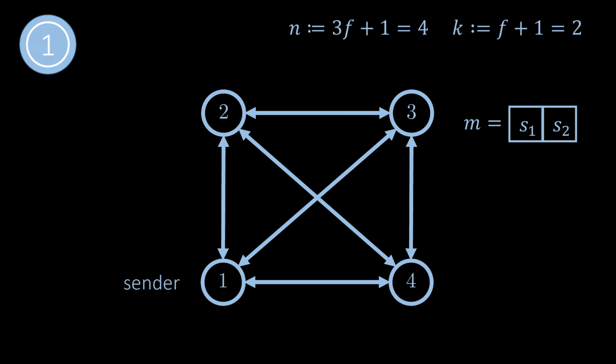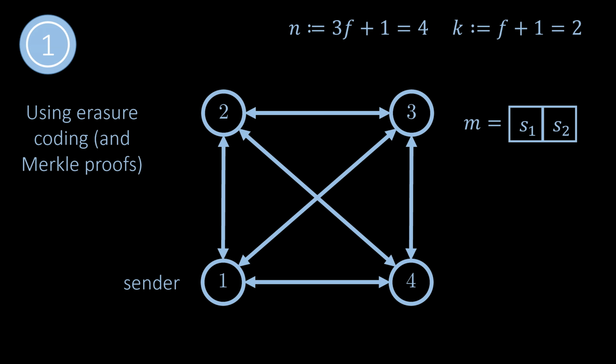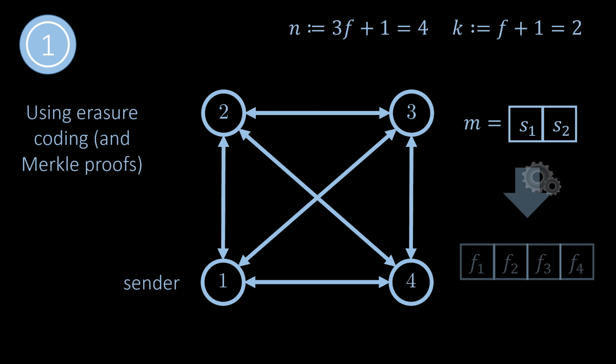A well-known reliable broadcast algorithm uses erasure coding and Merkle proofs to broadcast messages reliably and efficiently. It basically works as follows. In the first round, before sending any messages, the sender encodes the message using erasure coding, creating exactly n fragments, where n is the number of nodes. Note that the number is 4 in this example. The message itself consists of f+1 symbols, which is 2 in the example.